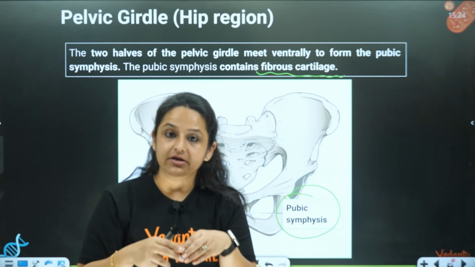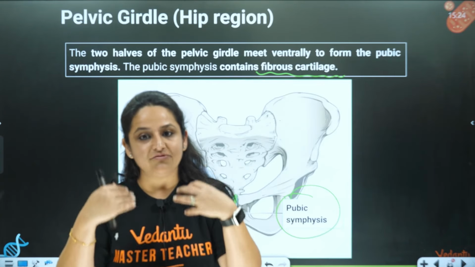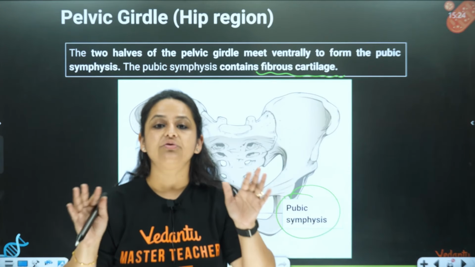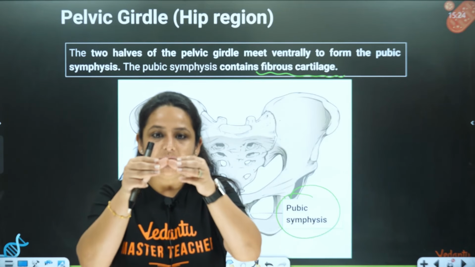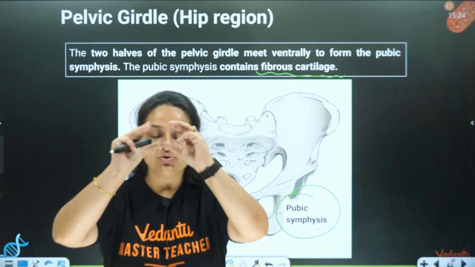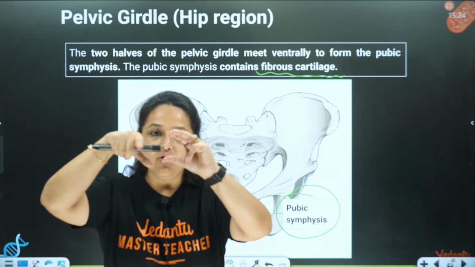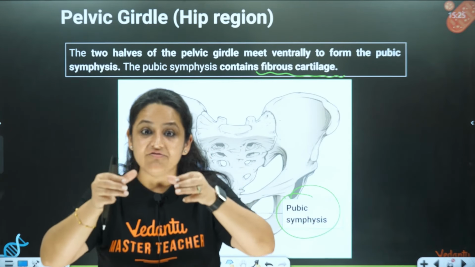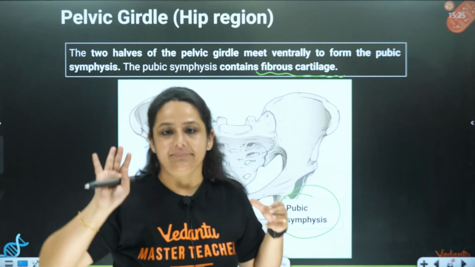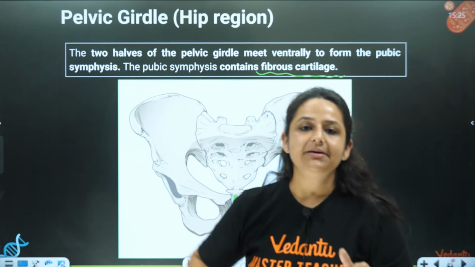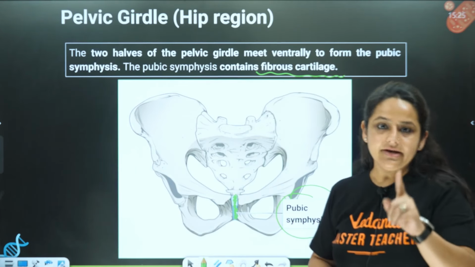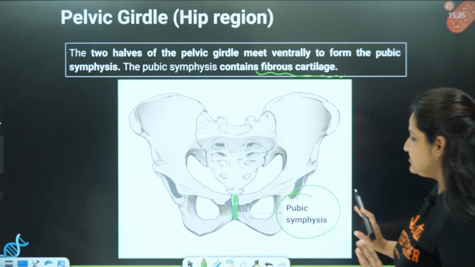Now during delivery, when the females have to deliver a baby, this pubic symphysis, under the influence of the hormone relaxin, becomes a little relaxed. So that the area of the pelvic girdle is widened a little, which helps in the easy movement of the baby. So the baby is very easily moved out through the pelvic girdle. So this is the pubic symphysis.